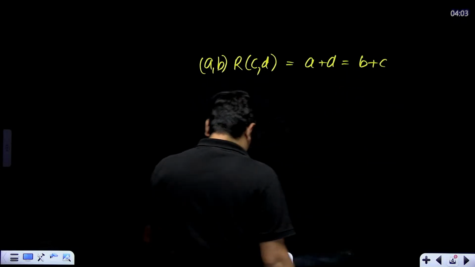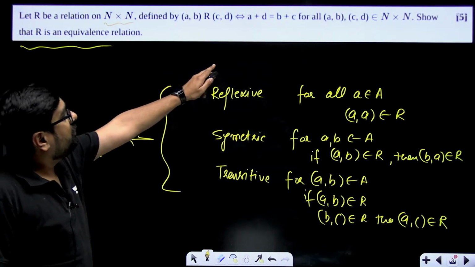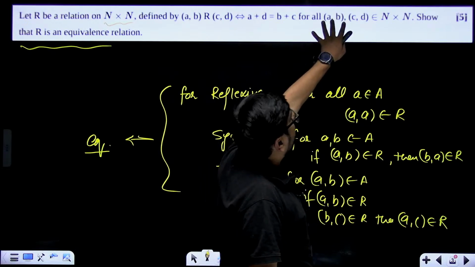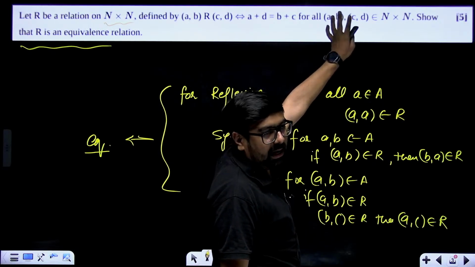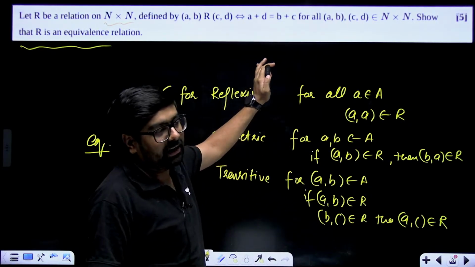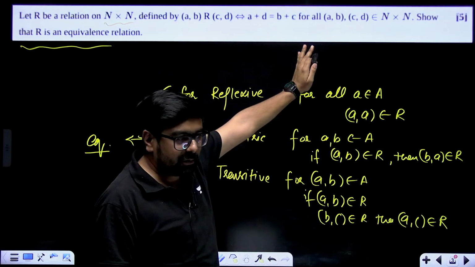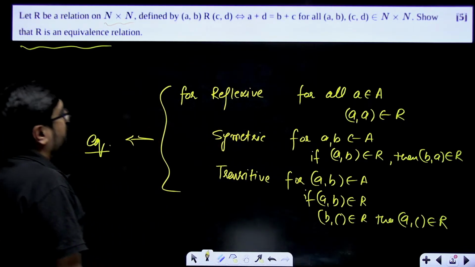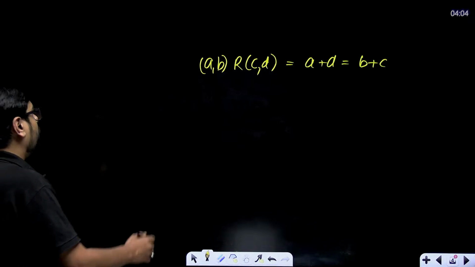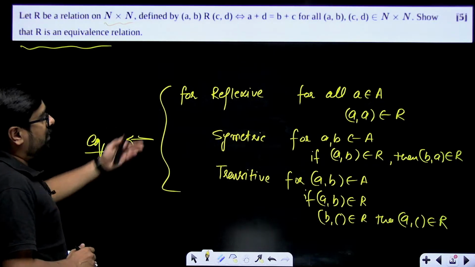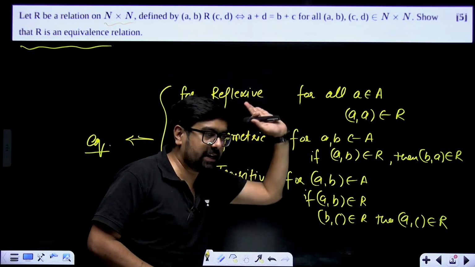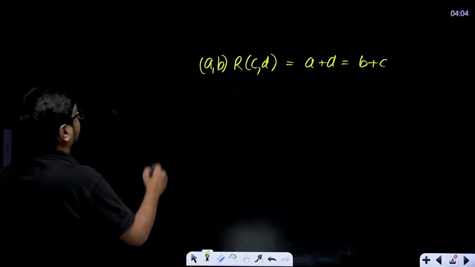This is what's given for all (a, b) and (c, d). Now two elements of yours are (a, b) and (c, d). This question, definitely remember guys, has high chances of coming. Some other names might be there, but this question can come in your today's exam. Now how will you prove? First, for reflexive, just write this statement.